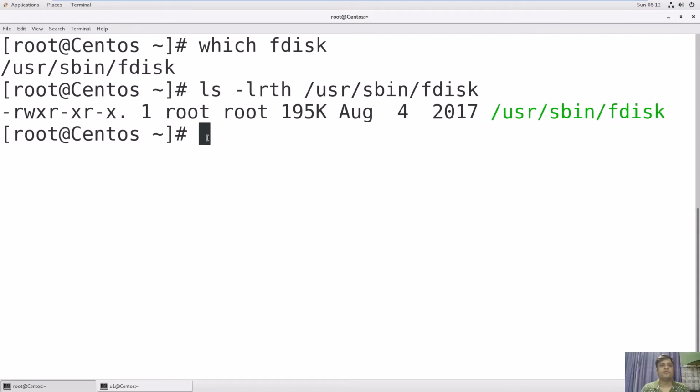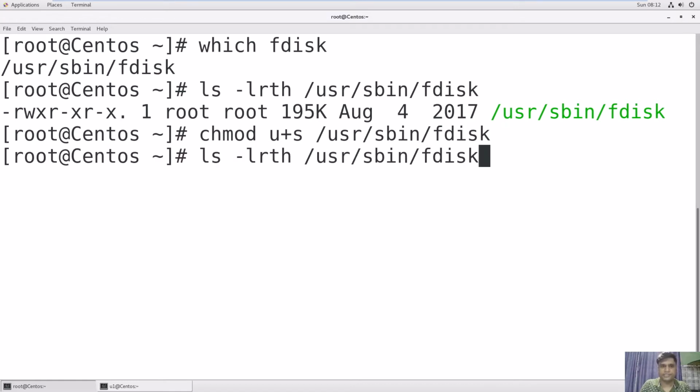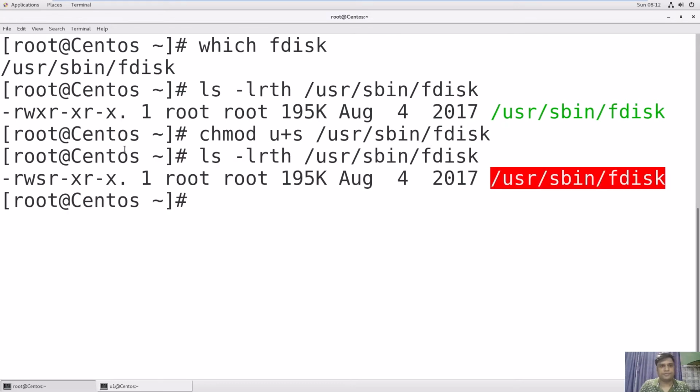If you want to run this binary file from any user, you have to set the suid permission. Now we will set the suid permission. Okay, so use chmod u+s to set the permission, /usr/sbin/fdisk. Okay, enter and check whether the permission is set or not.